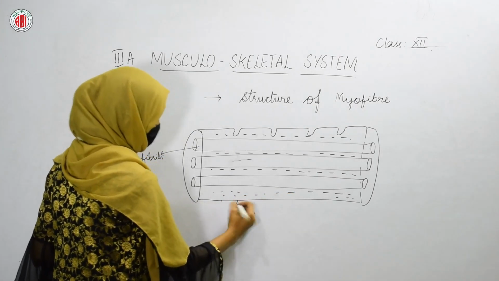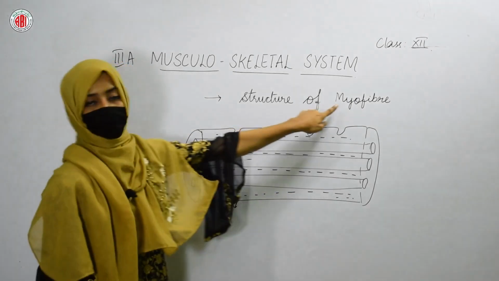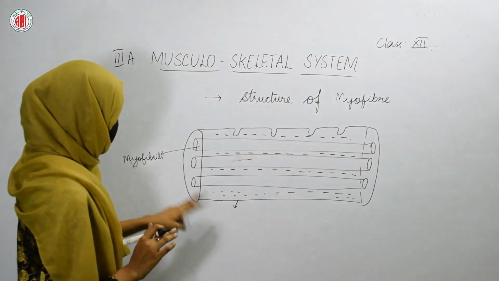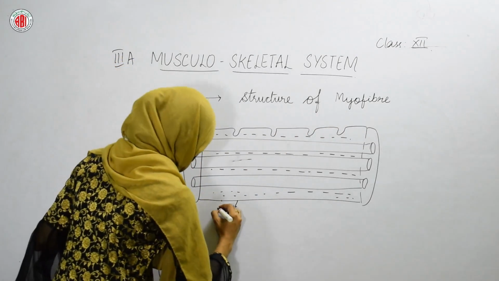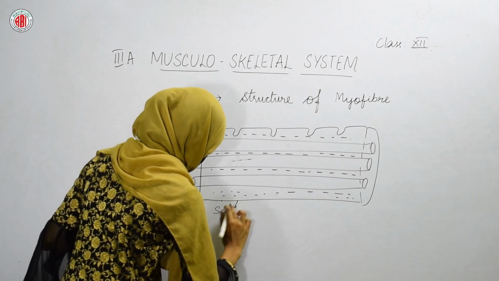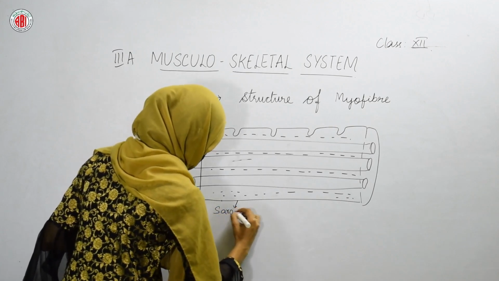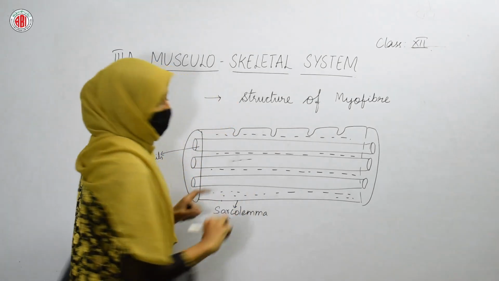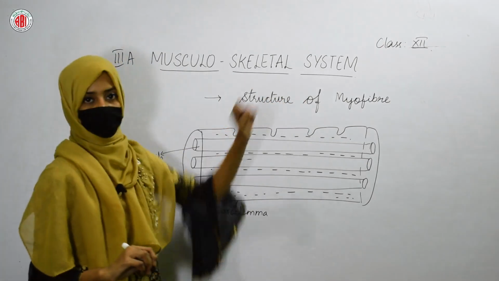All the cells contain plasma membrane, and the plasma membrane of the myofiber can be termed as sarcolemma. So sarcolemma is nothing but the plasma membrane of myofiber.